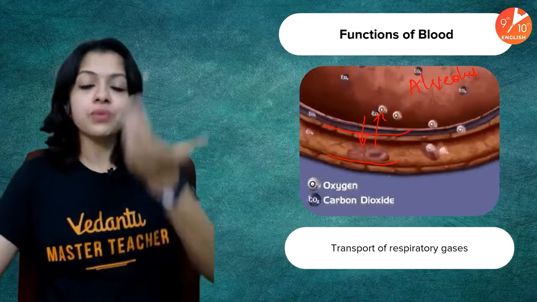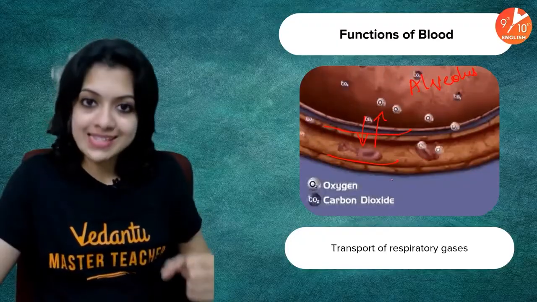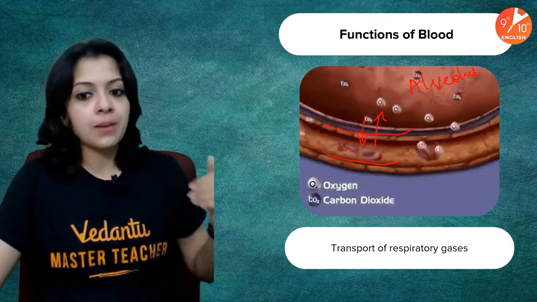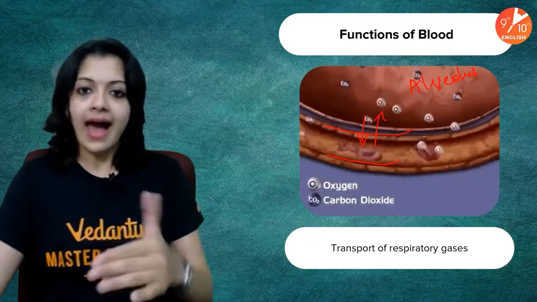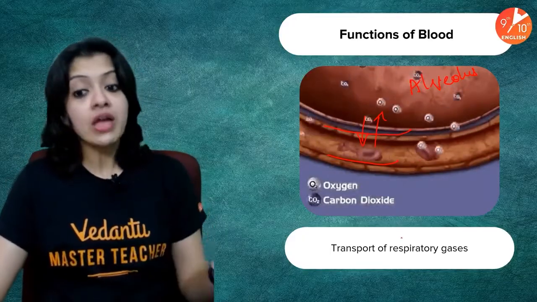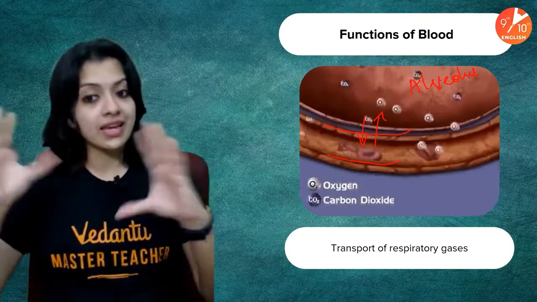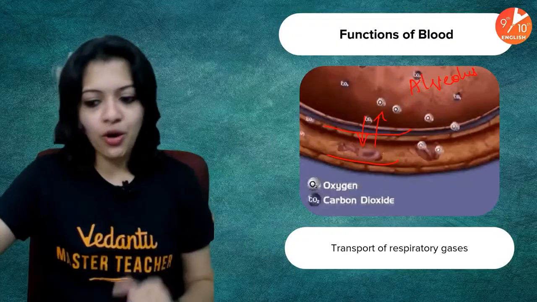Oxygen which you inhale diffuses through the alveolar wall and enters into the blood capillary, and in return, carbon dioxide which comes along with your blood in the capillary gets into your alveoli and you exhale it out. So blood is responsible for transport of respiratory gases, because from here it's going to take it to all the 40 trillion odd cells in your body.